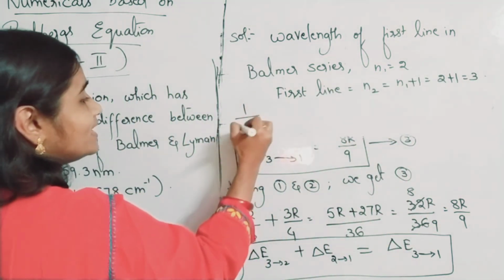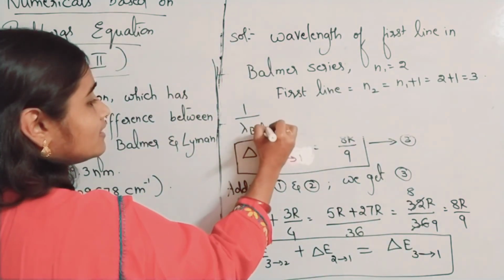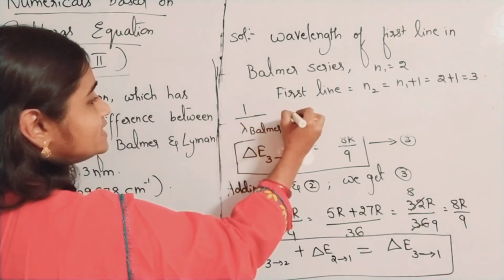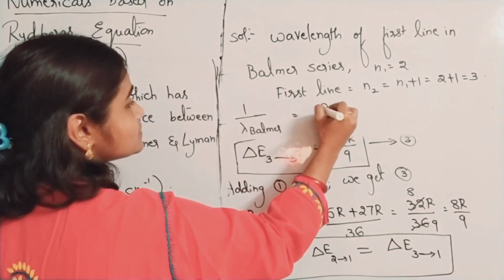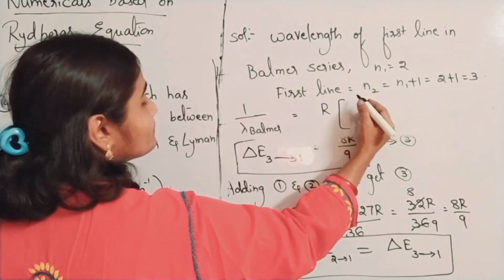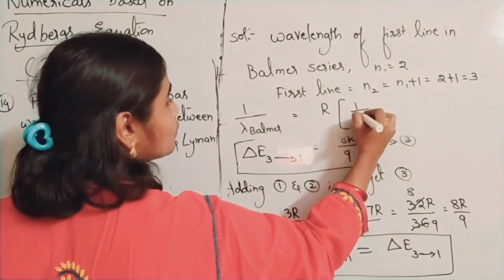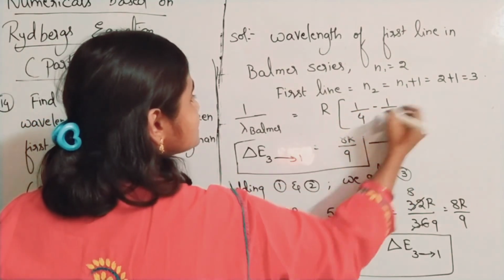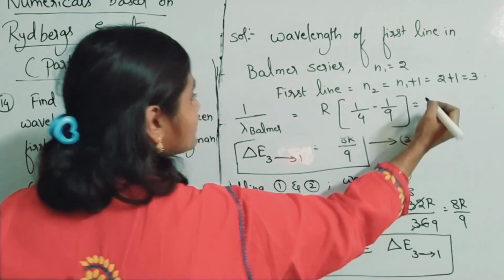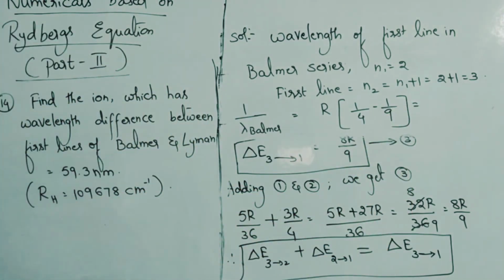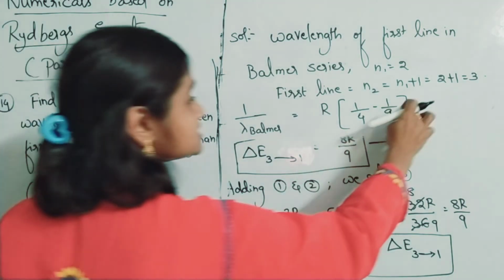Therefore, 1 by lambda Balmer, directly I am writing, dear children, is equal to R into 1 by N1 square, which is 4, minus 1 by N2 square, which is 9. If you simplify this, you will get 5R by 36, into Z square.